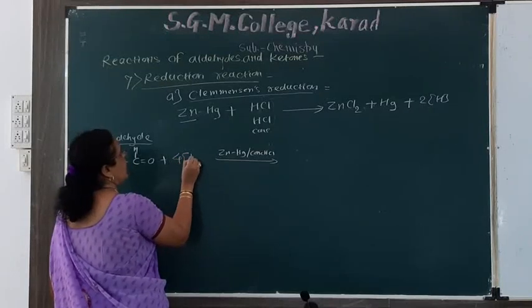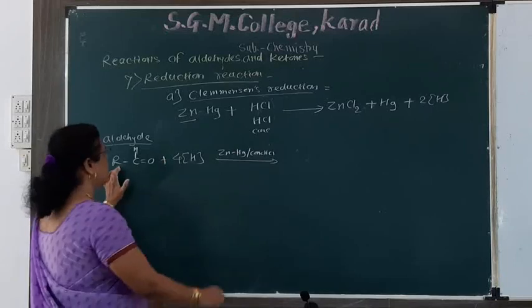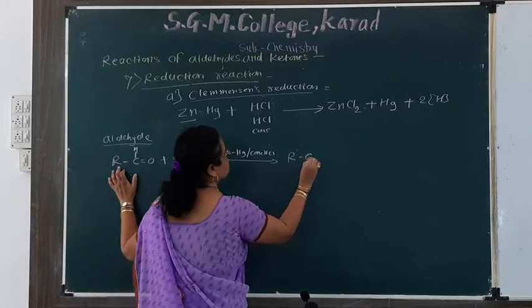Means here 4 nascent hydrogens are used. This carbonyl group is reduced to methylene group. Means we get here RCH.